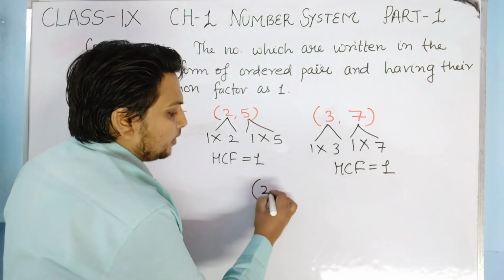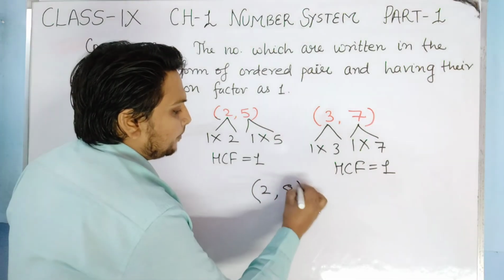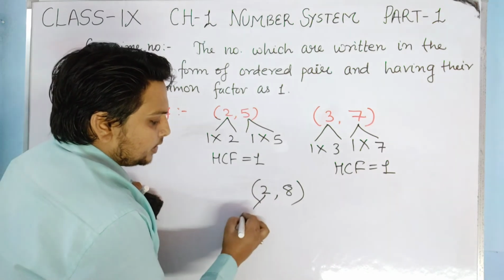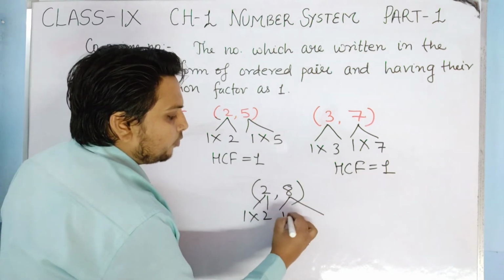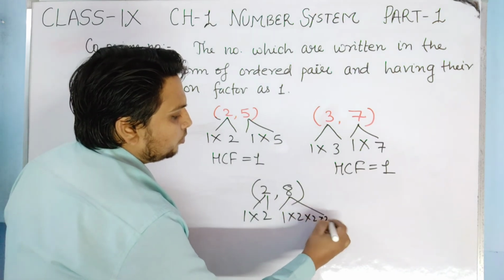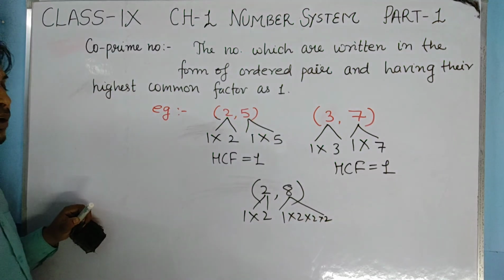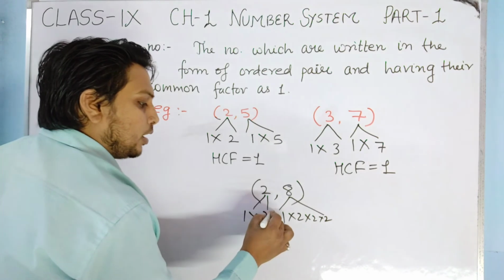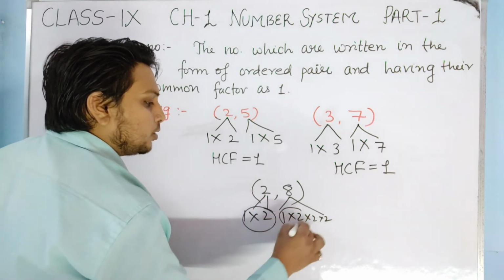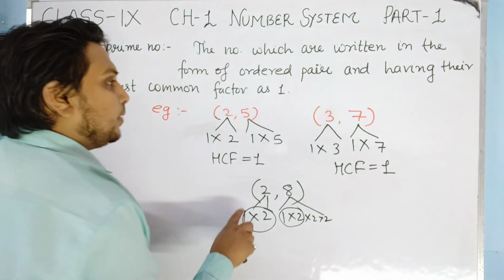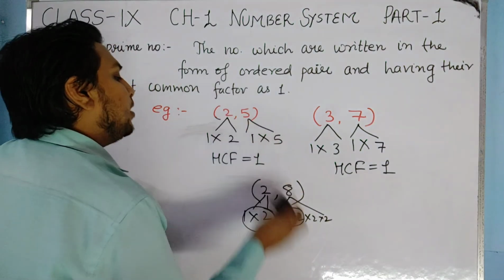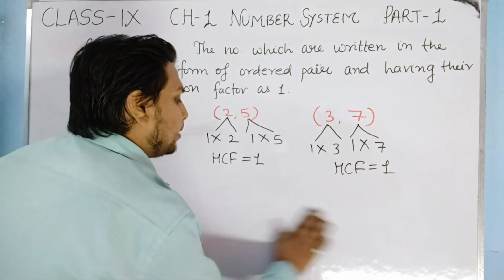If I say the pair is 2 and 8, when you factorize 2 you get 1 into 2. When you factorize 8, what do you get? 1 into 2 into 2 into 2. So you can see that other than 1, 2 is also common now. That means the highest common factor changes. If the highest common factor is other than 1, then it will not be a co-prime number.